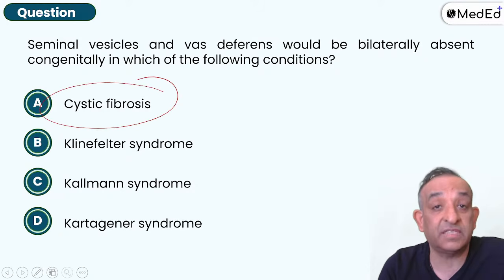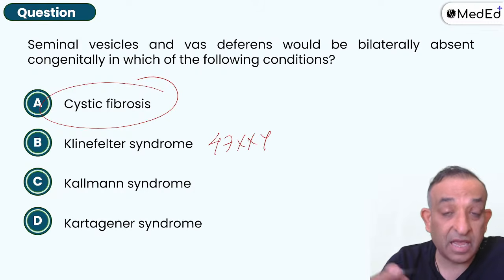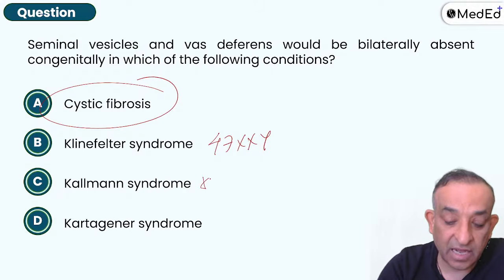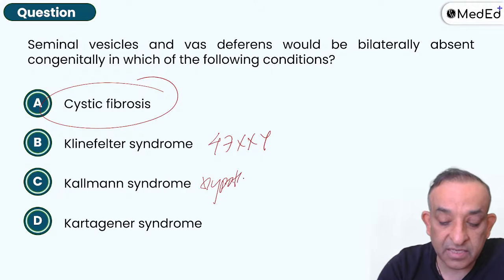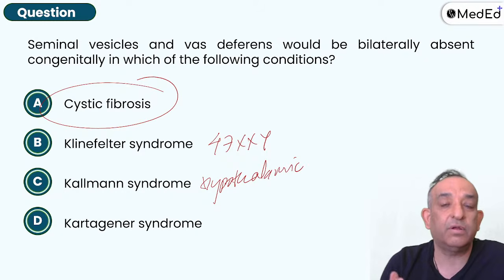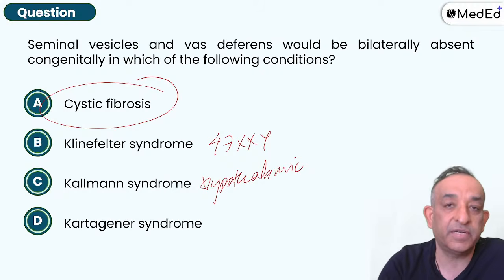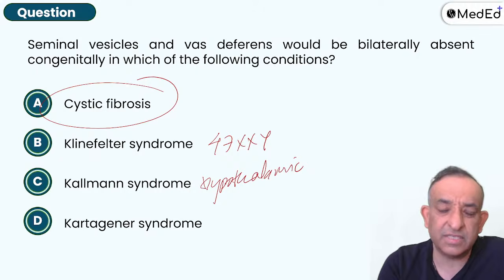Klinefelter's is, of course, 47XXY. Kallmann syndrome is a hypothalamic problem, that is, the hypothalamus is not working. Along with that, there's no stimulus to the pituitary. Obviously, there's no FSH and LH to stimulate the testes. And Kartagener syndrome is the immotile cilia syndrome. You know this very well.